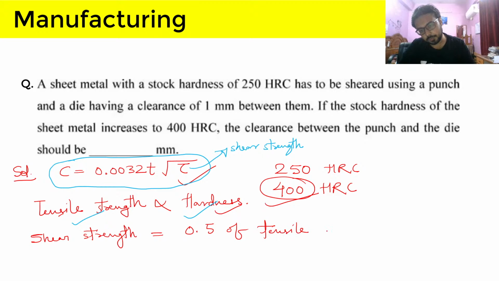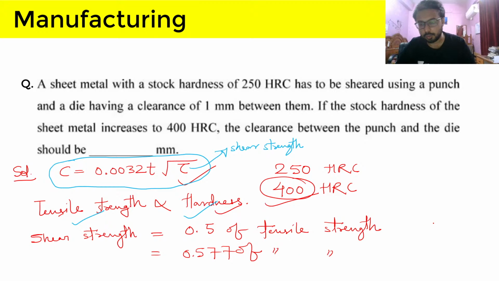Again, if you know the solution to this question, you can just solve it and write the answer. We will be doing more questions after this. So if you know the solution or answer to any question, just write in the comment section. And if you don't know, then just follow me. So 0.5 of tensile strength, or it is also equal to 0.577 of tensile strength. The first one is according to Tresca theory, and the second one is according to von Mises.